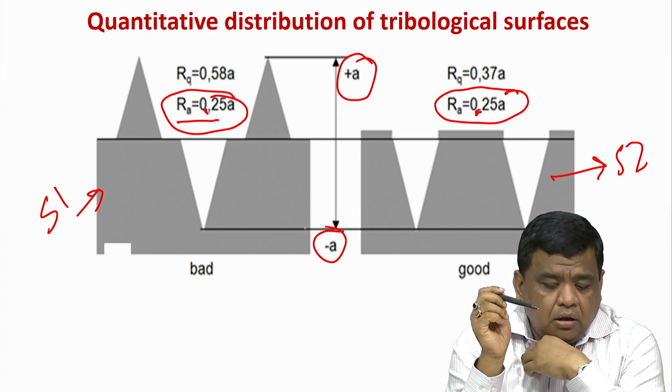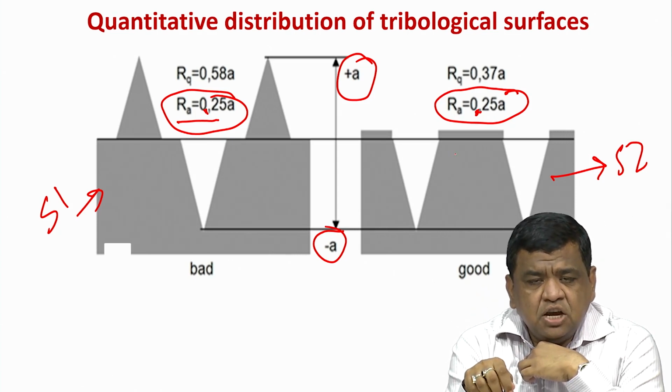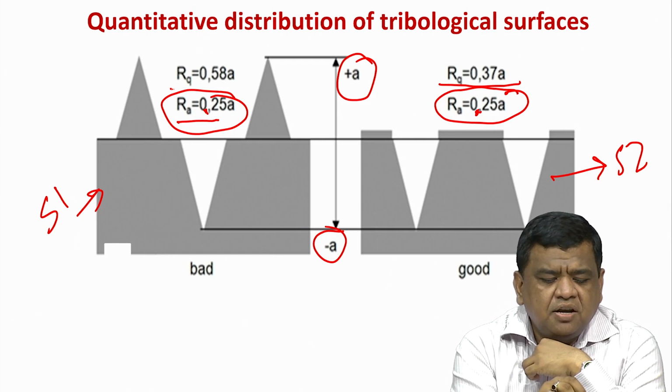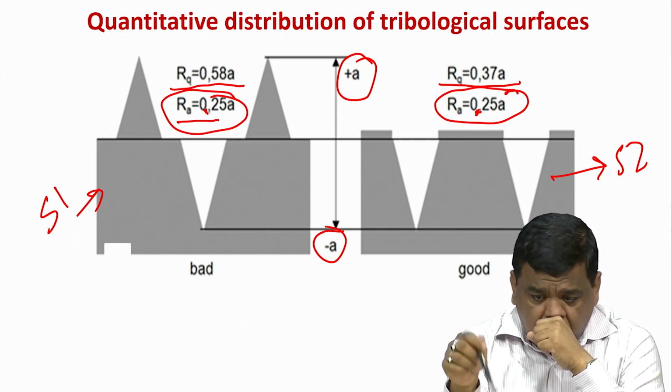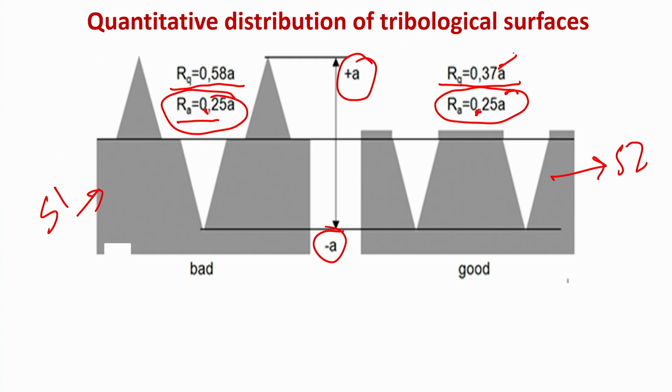Now, although their surface roughness is equal, their RQ values are quite different. In this particular case, RQ value is 0.37 times A, and in this case 0.58 times A. So, certainly this surface is much more rough. If you follow strictly the RA values, then these two surfaces S1 and S2 may be equivalent, but in reality they are not equivalent surfaces, simply because they have two different RQ values.